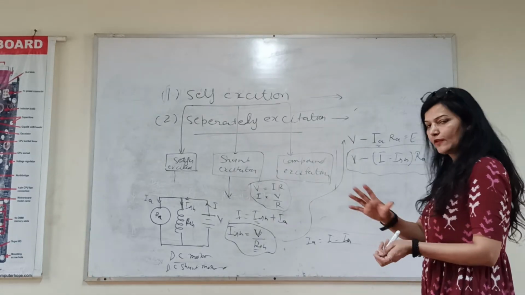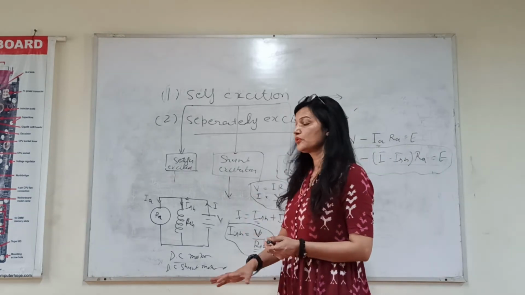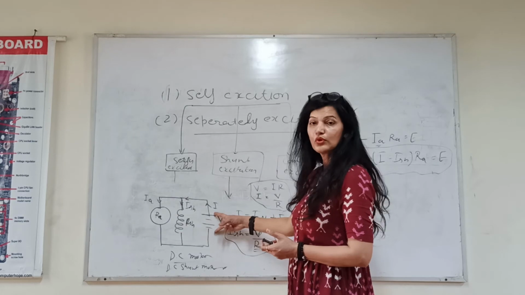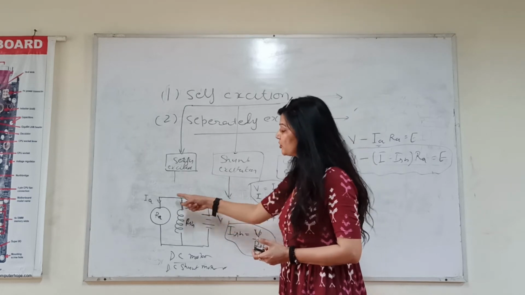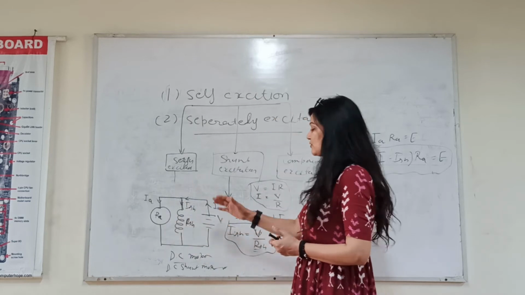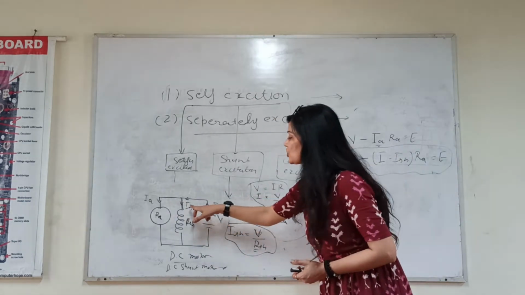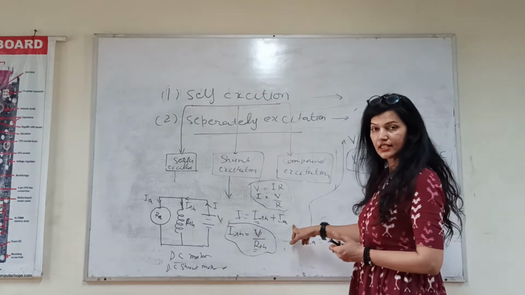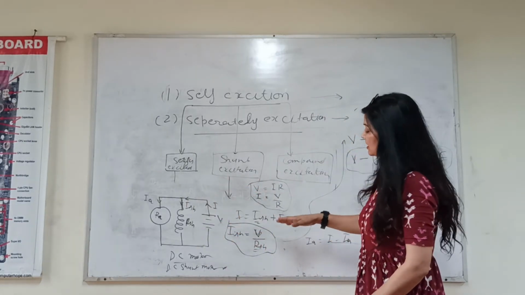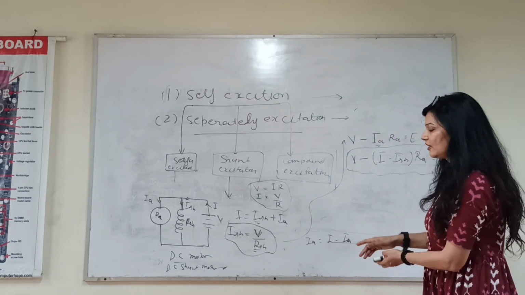Clear? Very simple. Don't get confused. Just the circuit is a parallel circuit. We are applying voltage over here. So current will distribute into two branches. One branch is here, another branch is here. So the main current is ISH plus IA. How will you find ISH? V by RSH. Now how will you find IA?